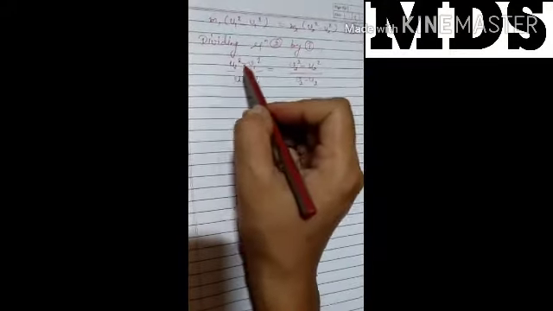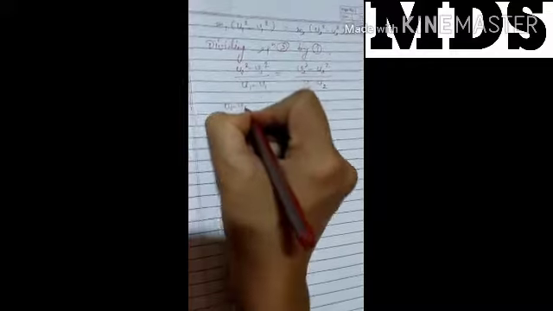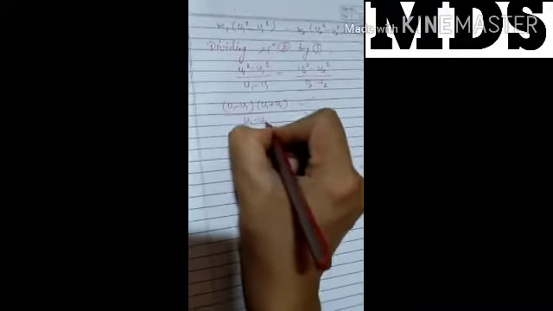Clear? Now this formula, a square minus b square is (a plus b)(a minus b). Like this one we will open it: (u1 minus v1)(u1 plus v1) divided by (u1 minus v1), and here (v2 minus u2)(v2 plus u2) divided by (v2 minus u2).